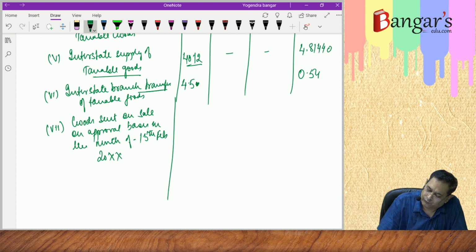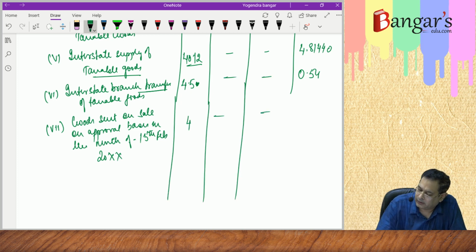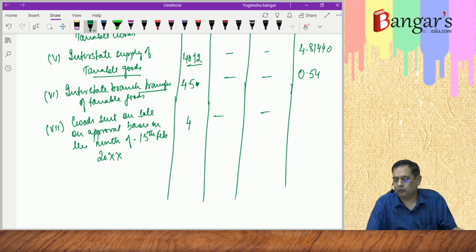It is 4 crores. Here also the IGST liability will arise. So it works out to be how much? 4 into 12%, 0.48 crores.